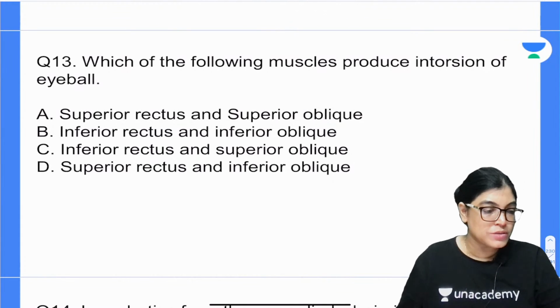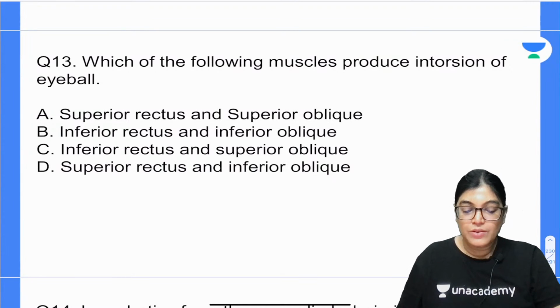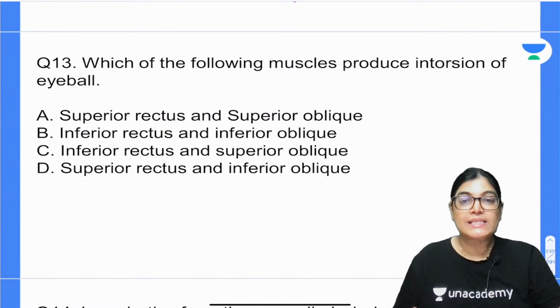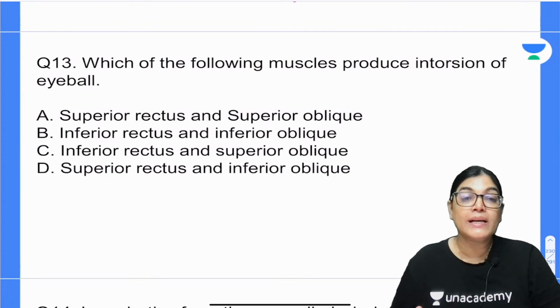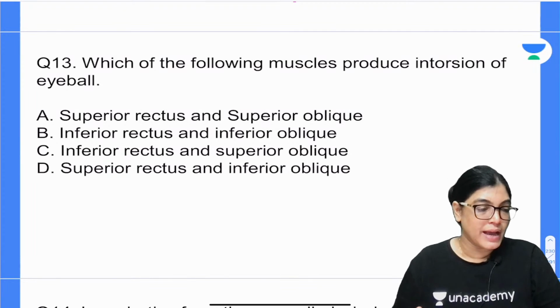All the best for question number 13. Which of the following muscles produces intorsion of the eyeball? Is it superior rectus and superior oblique, inferior rectus and inferior oblique, inferior rectus and superior oblique, or superior rectus and inferior oblique? According to you, which combination of muscles is the correct answer?